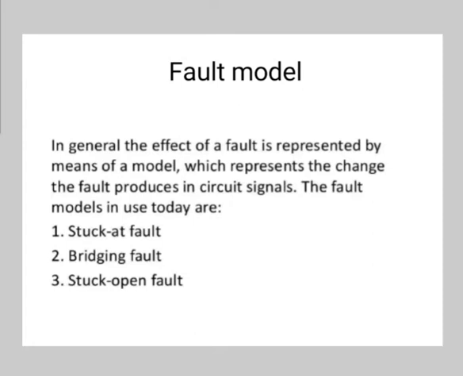So when we use a single stuck-at fault model compared to the multiple stuck-at fault model, the single stuck-at fault model cannot be mapped to the DUT.